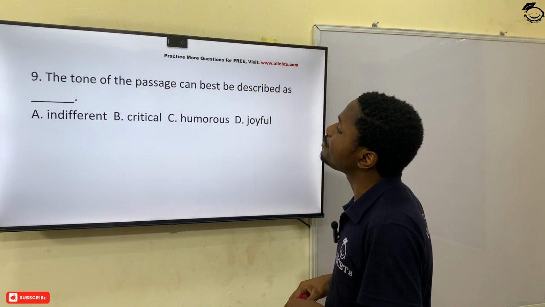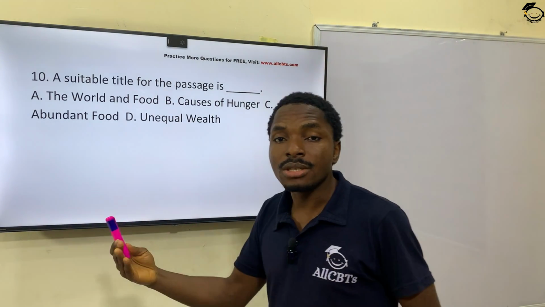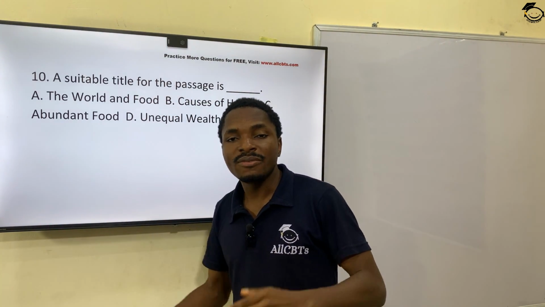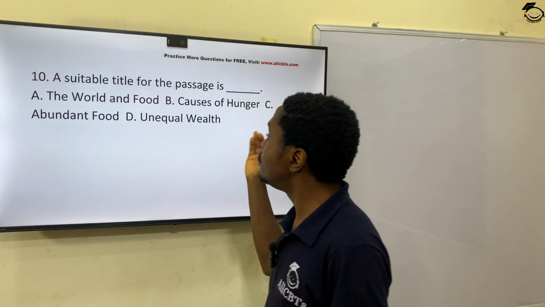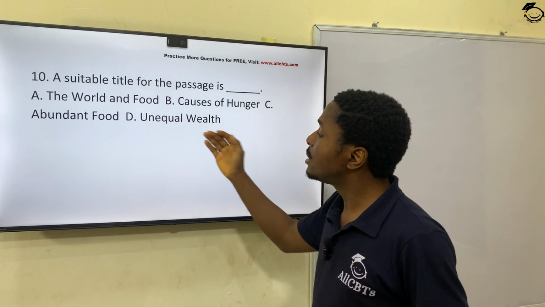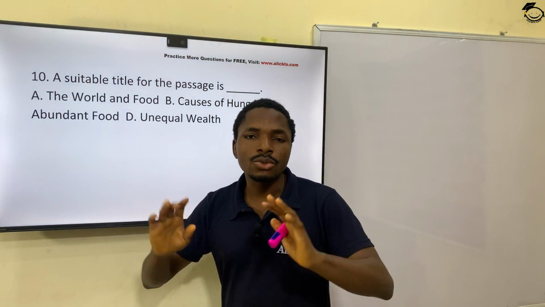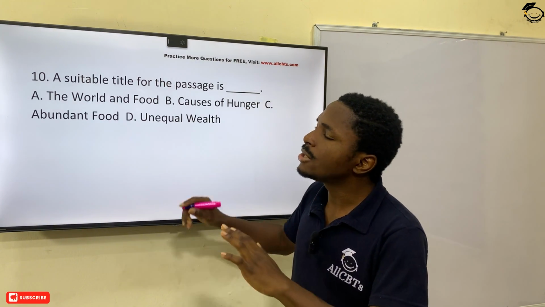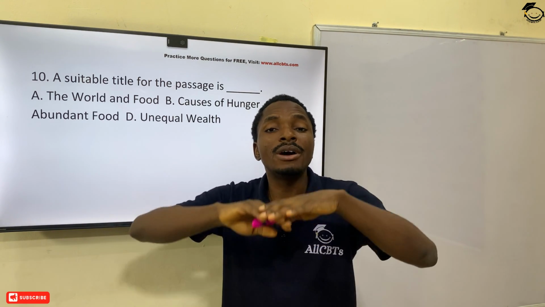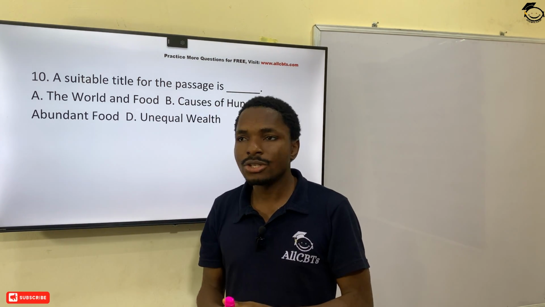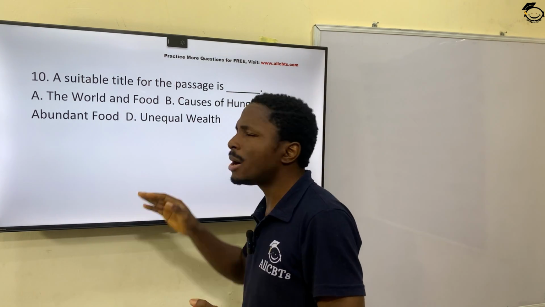Then question 10. A suitable title for the passage is what? If you notice, the passage didn't have a title. So if you have to give the passage a title, what will it be? Is it the world and food, causes of hunger, abundant food, unequal wealth? Now, when you are giving a passage a title, you've got to give a title based on the overall theme or the overall idea of the passage. We can't say unequal wealth. No, the passage is not about wealth.